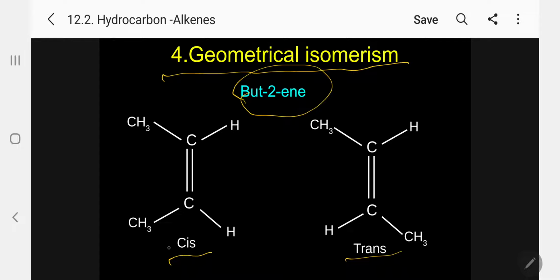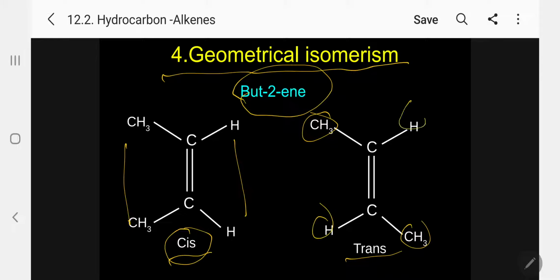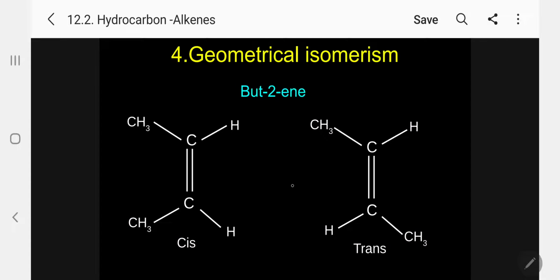But in the case on the left side, the methyl groups are on the same side, hydrogens on the same side, so I will use cis. With CH3 opposite, and H and H opposite, I will use trans. Trans opposite, cis same side. So there are 2 isomers possible in geometrical isomerism, cis-2-butene and trans-2-butene. Please follow.